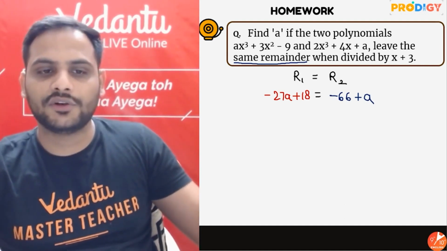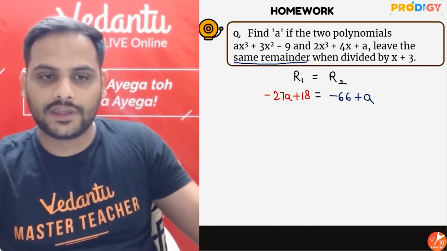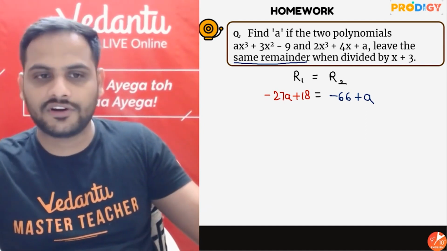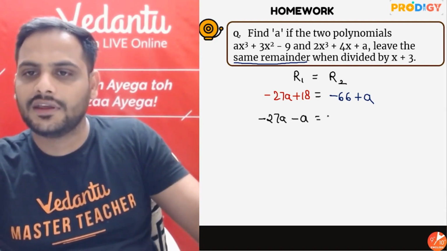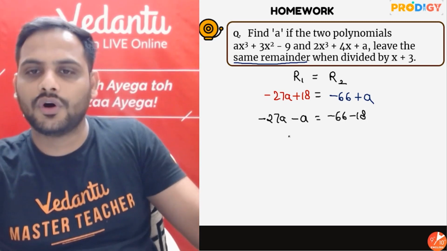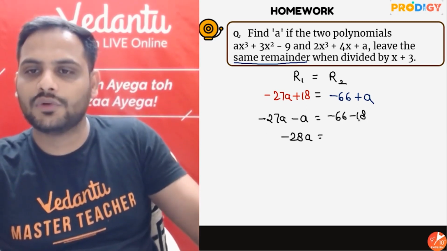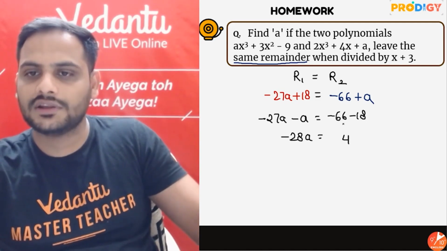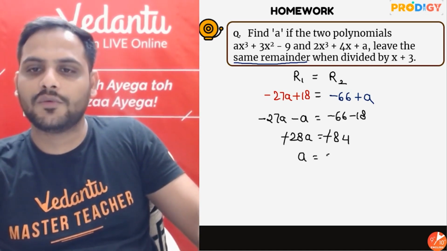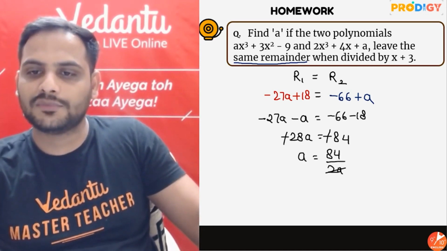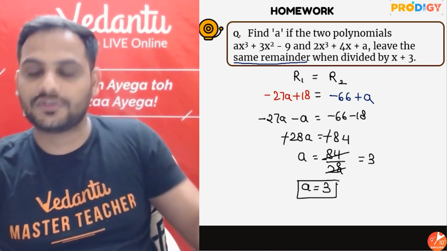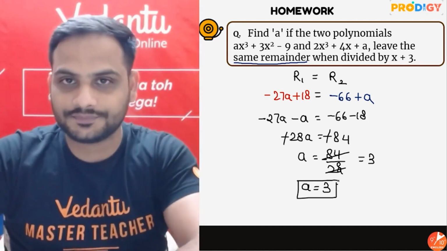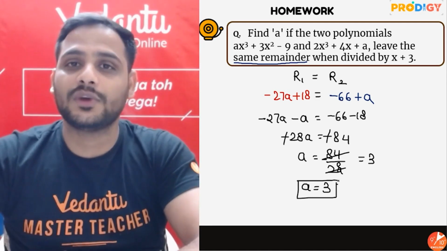But now what we need to do is find out the value of a. Okay, so let's shift a on one side and constants on the other side. So we'll get minus 27a, this plus a will become minus a, is minus 66 minus 18. So you got minus 28a is equal to minus 84. Negative and negative got cancelled. a is equal to 84 by 28, which means a is equal to 3. Alright, so a equal to 3 will be our correct answer. Alright beta, so this is how this question can be solved.